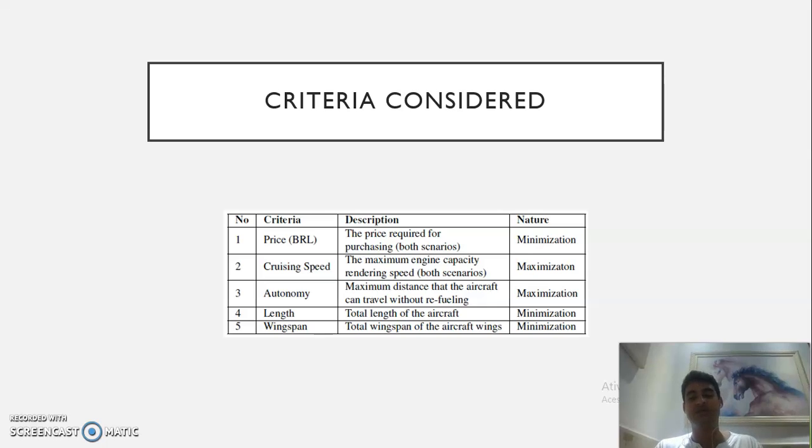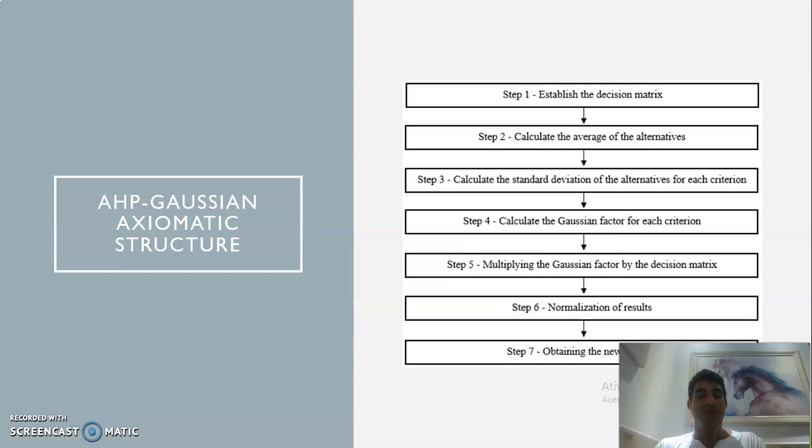Cruising speed is the maximum engine capacity, rendering speed, and the nature of this criteria is maximization also. Then we have the autonomy, length, and wingspan. The autonomy is maximization, so I want a plane to go further, go higher distances, and the other two are minimization, right? Okay, so this was the first methodological way we use the VFT. Now we're going to use the AHP-Gaussian to make this decision for us, to help us to make this decision.